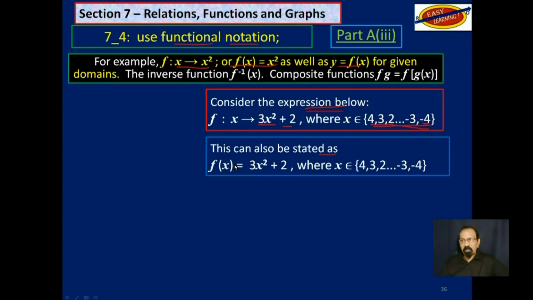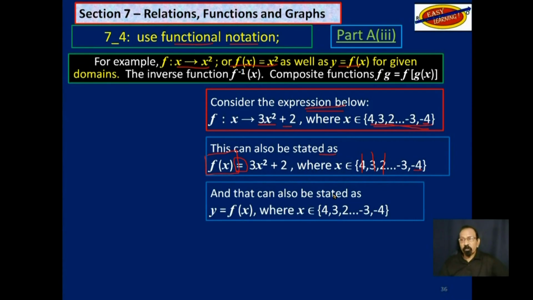Remember, we now have this equal sign here, which means we are going to deal with each of these as x individually. So think of this as f at 4, or f at 3, or f at -4. But we normally say f of x.